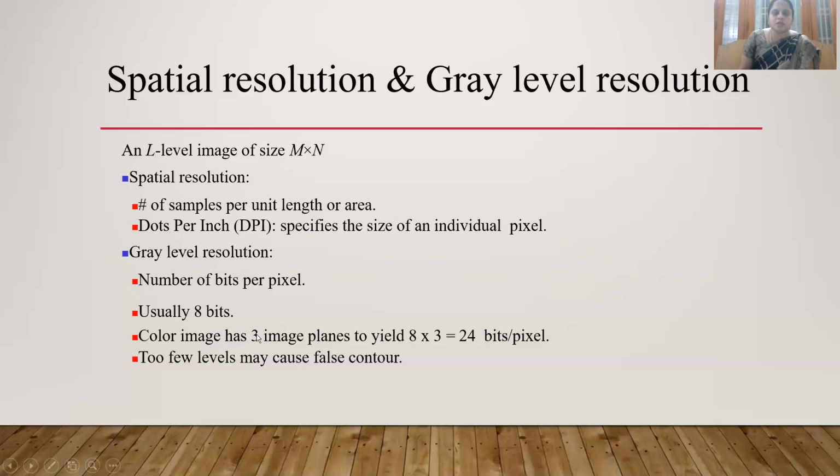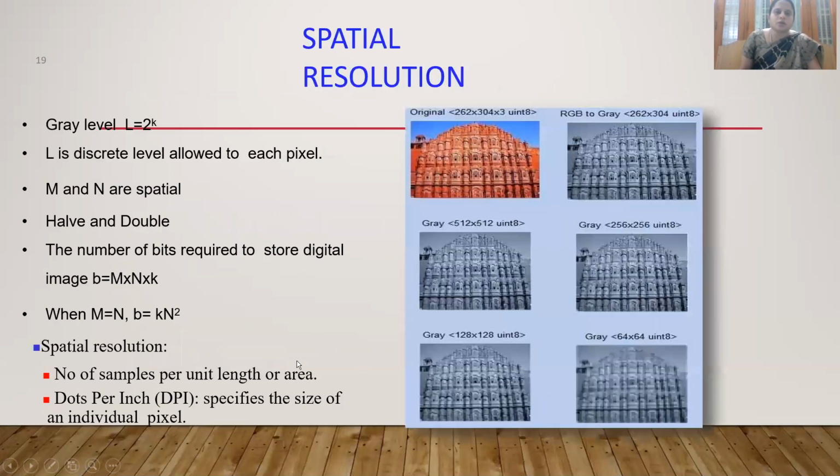So the color image represents, each pixel will have 3 colors, or RGB values. So 3 into 8, 24 bits per pixel. So if we have few levels, it may cause false contouring. Okay, we'll see what that false contouring is, all that.